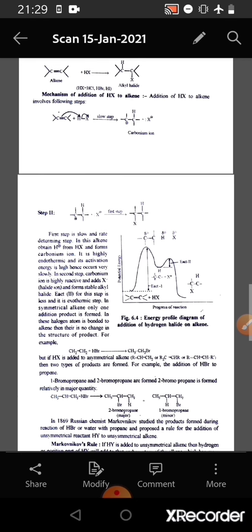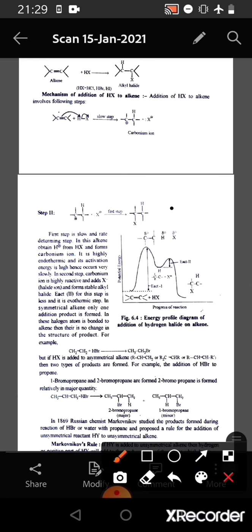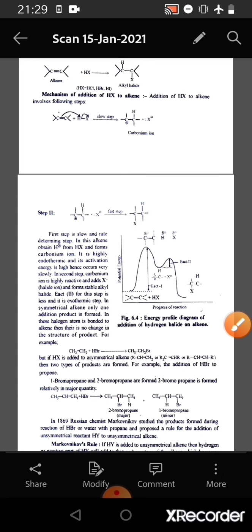In the second step, the carbonium ion is highly reactive and adds halide ion and forms stable alkyl halide. Energy of activation for this step is less and it is an exothermic step. In symmetrical alkene, only one addition product is formed. If the halogen atom is bonded to the alkene, there is no change in the structure of the product. For example, ethene reacts with HBr and we get